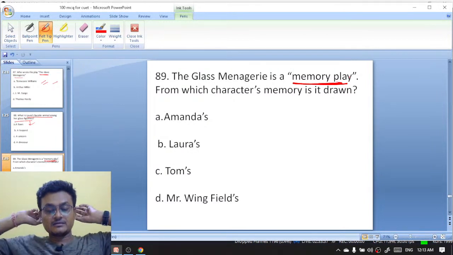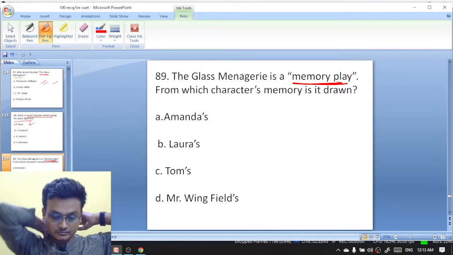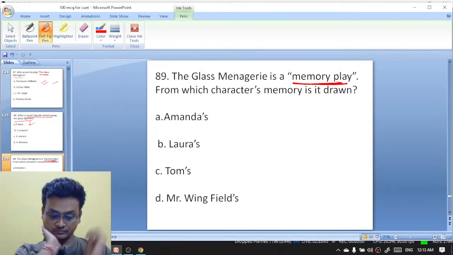Arthur Miller is the writer. Guru, why did you delete it? You were answering right. It is Tom. Excellent. You were right actually.